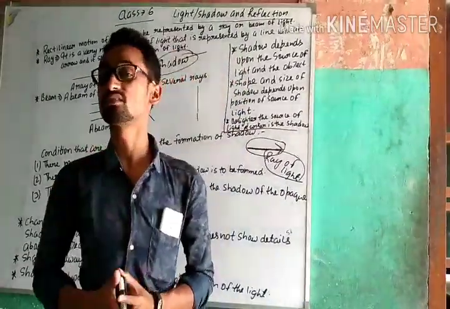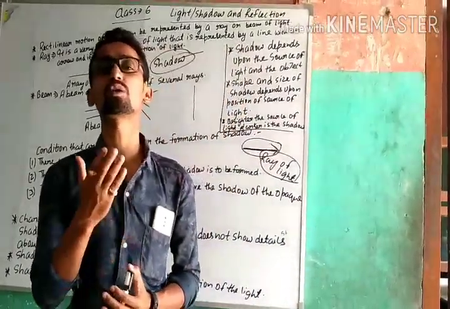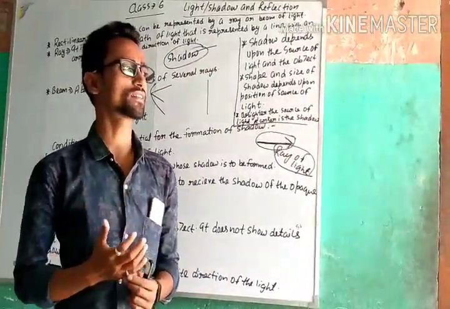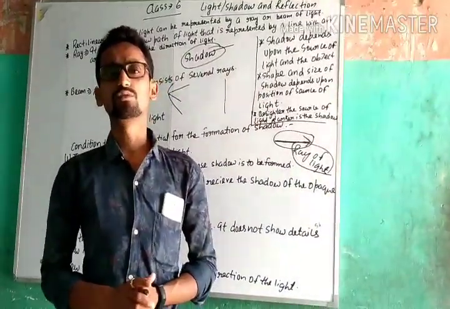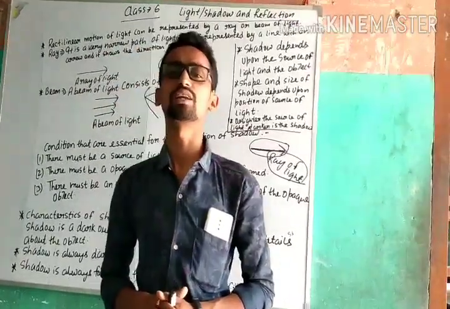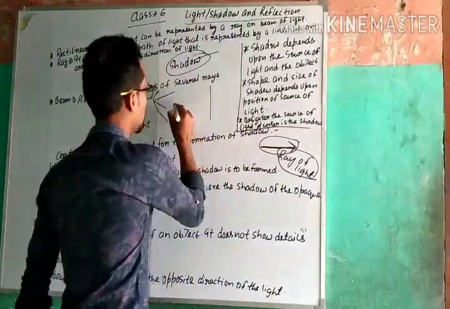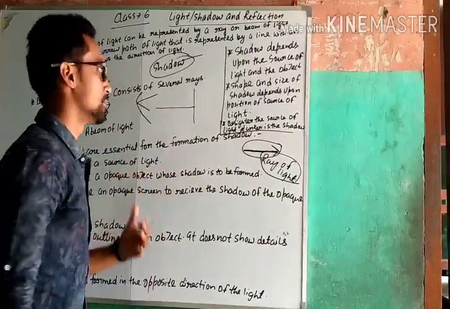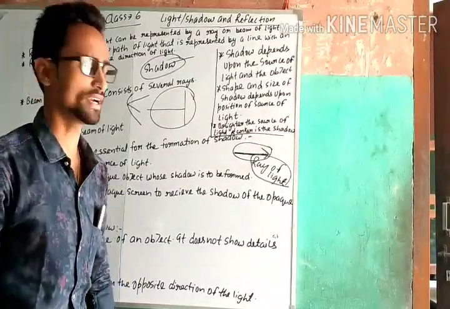Now moving towards the characteristics of shadow. What are the characteristics of shadow? The first characteristic of shadow is that formation of shadow always states that light rays travel in a straight line. Number one point is formation of shadow always states that light rays travel in a straight line.